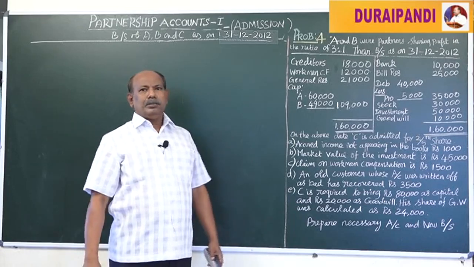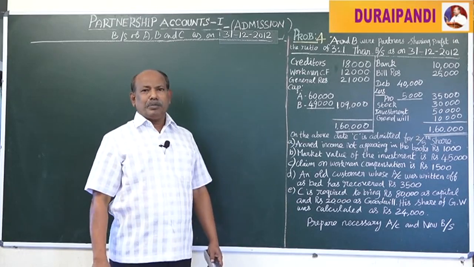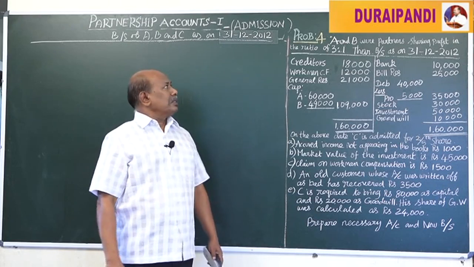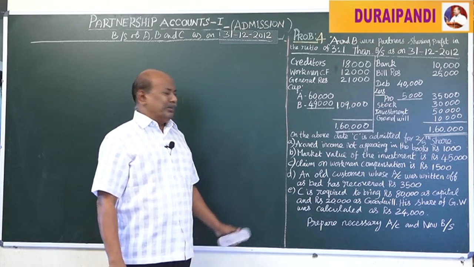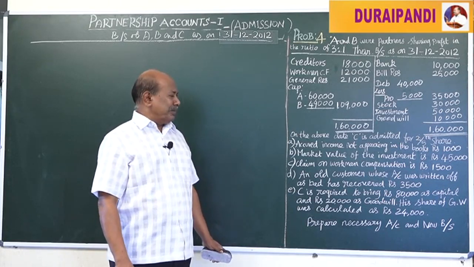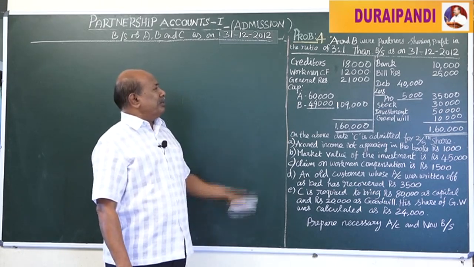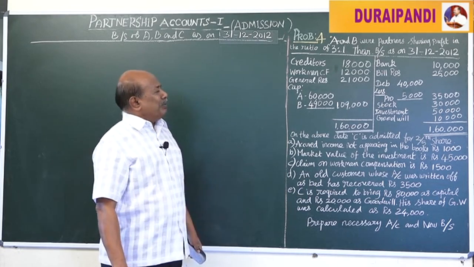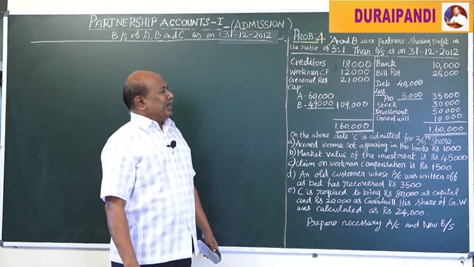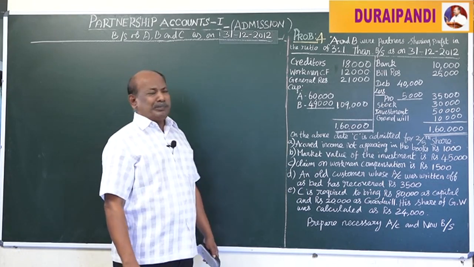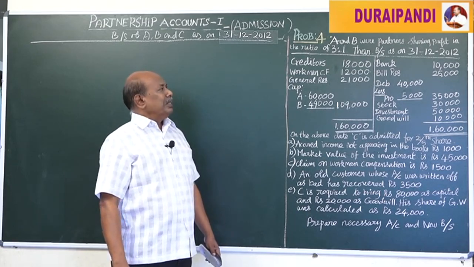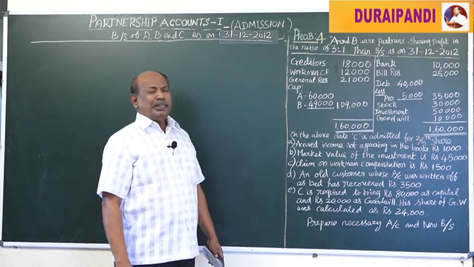Now we have to work out the next problem with regard to admission of a new partner with different adjustments or different aspects. We look here, problem number 4. A and B were partners sharing profits in the ratio of 3:1. Their balance sheet as on